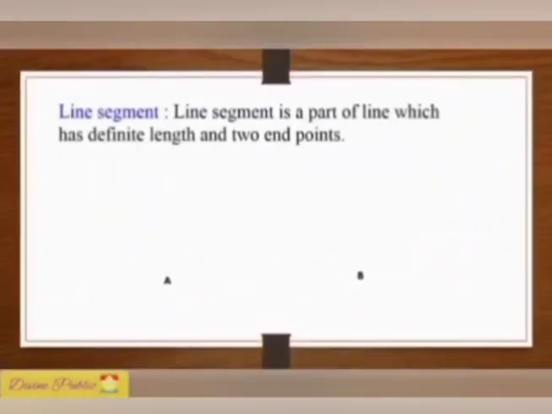Let us move to our next part, that is line segment. Line segment is a part of line which has definite length and two endpoints. For example, the straight path from A to B is called the line segment AB. The distance between the endpoints A and B is called length of AB. Thus, a line segment has a definite length which can be measured.